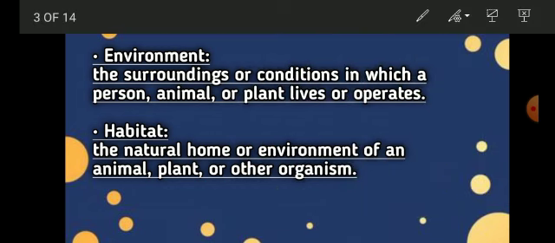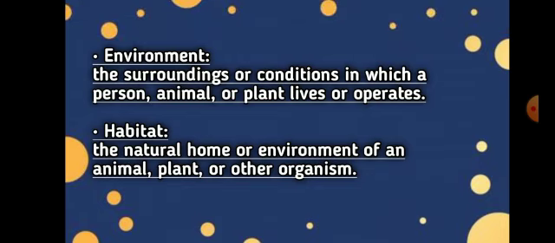Okay, so what is environment? Environment is a place or a surrounding in which a person or an animal or a plant or any living organism can live, and it operates, it behaves and it does everything whatever it wants in the environment. So this is the definition for your environment. And habitat is a natural home or an environment of an animal, plant or organism. So this is the definition for your habitat. I guess this concept is clear, and I hope so. So let me move on with the next concept in this series.